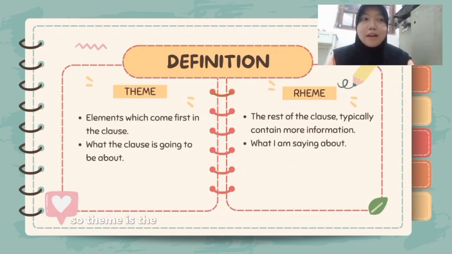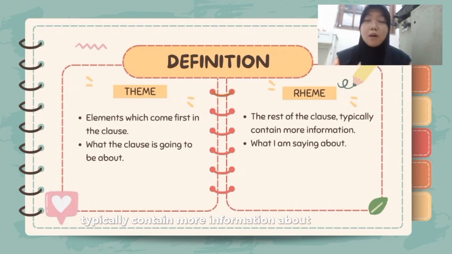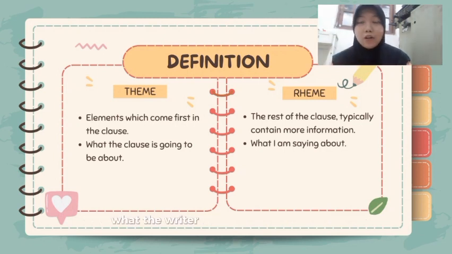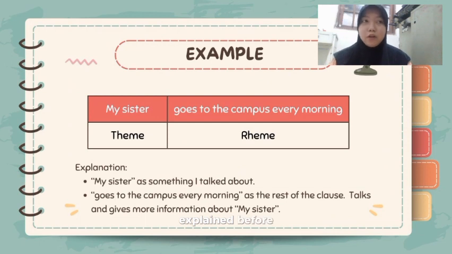So theme is the element which comes first in the clause, while the rheme is the rest of the clause, typically containing more information about the theme. Theme is what the clause is going to be about, while the rheme is what the writer or speaker will say about it.